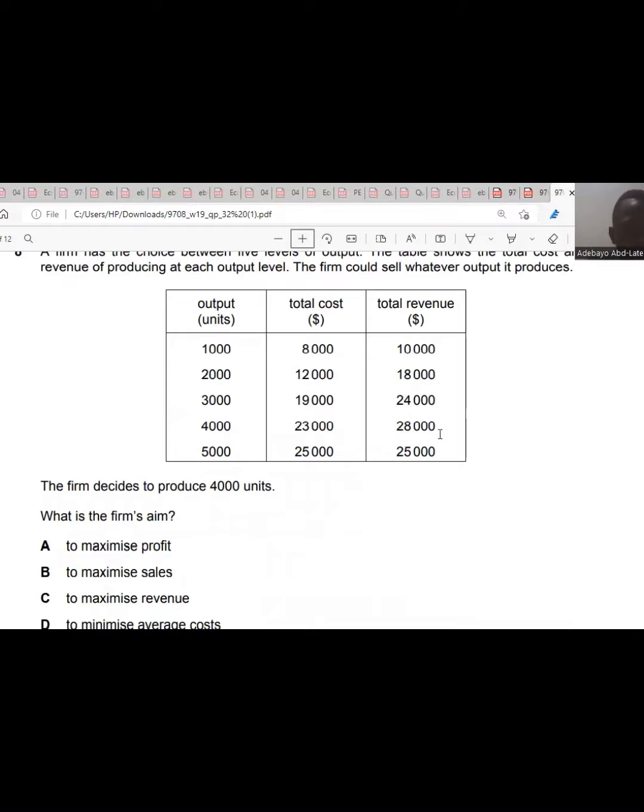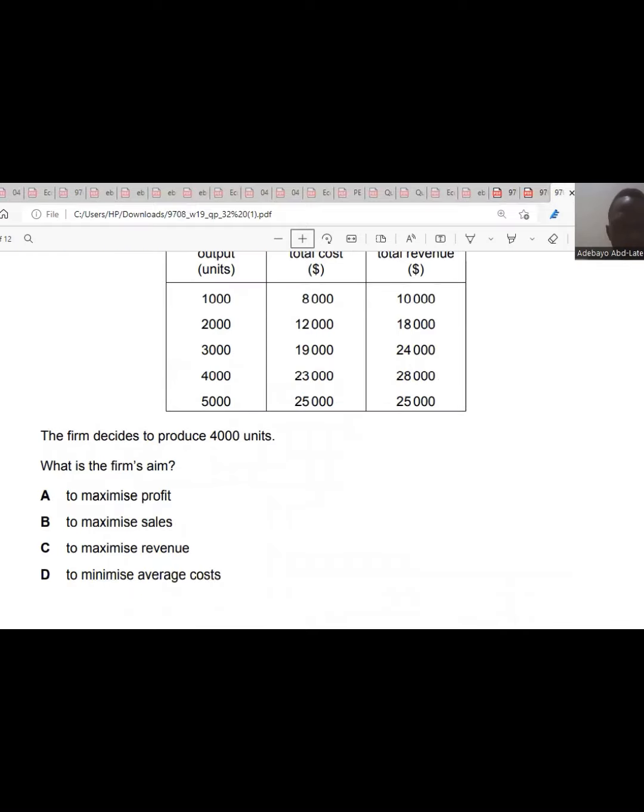So what is the firm's aim at that point in time? To maximize profit? No, it can't be maximizing profit at that point, because at 2,000 there's maximization of profit. At 2,000 output, that's 6,000.